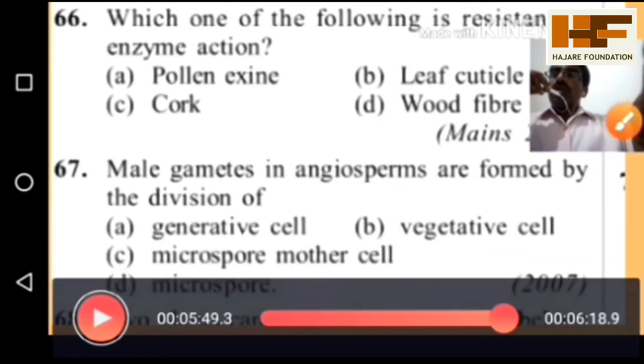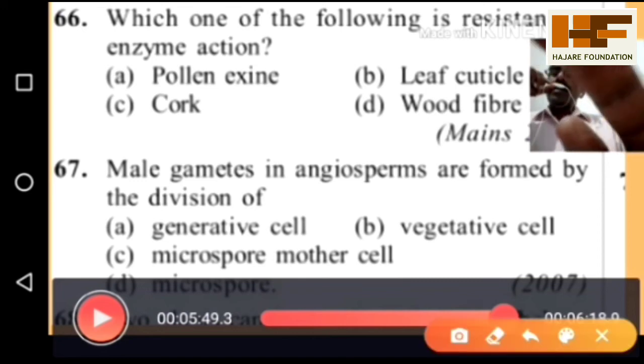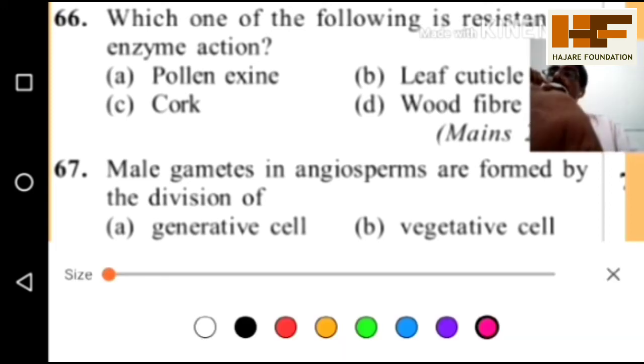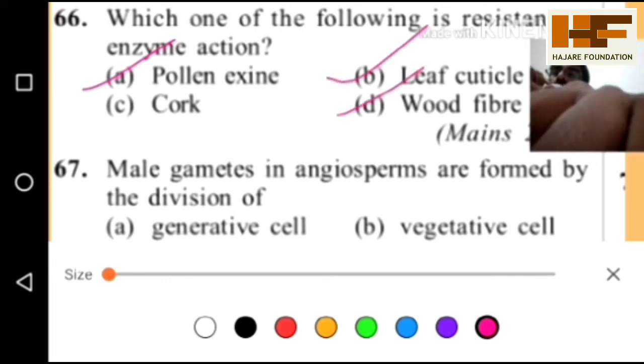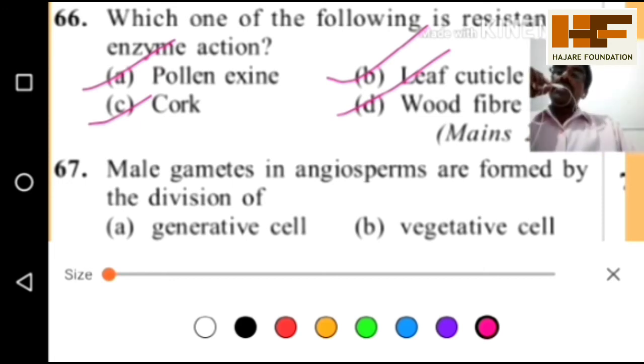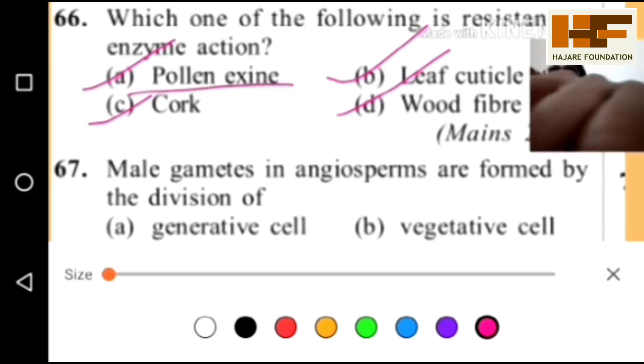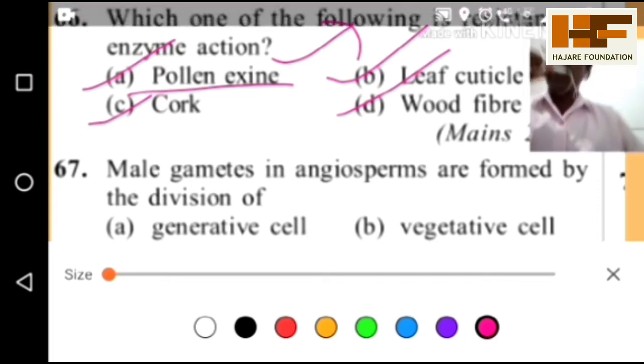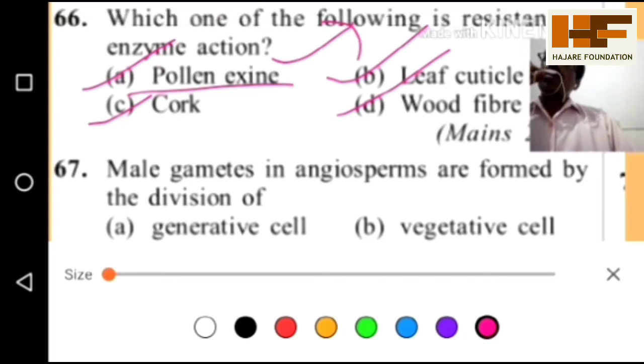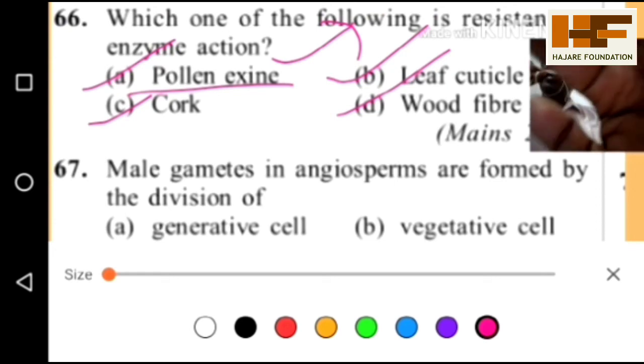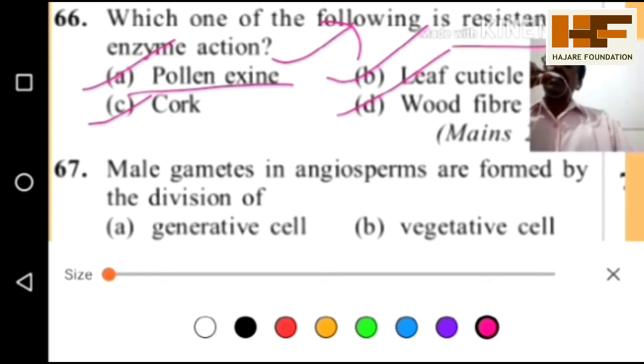Yes. Which of the following is resistant to enzyme action? Which of these does not undergo any degradation even in the presence of enzymes? Again the question is the same: which is the hardest material? See this one: pollen exine, which is made up of sporopollenin, and leaf cuticle, wood fiber, as well as cork. The hardest material is the exine, which is made up of sporopollenin. The outermost layer of the pollen grain is made up of sporopollenin and is highly resistant to enzyme action. So the answer A is correct.